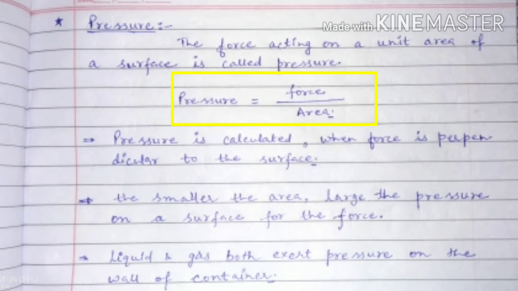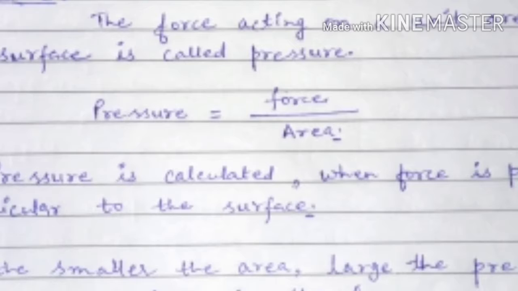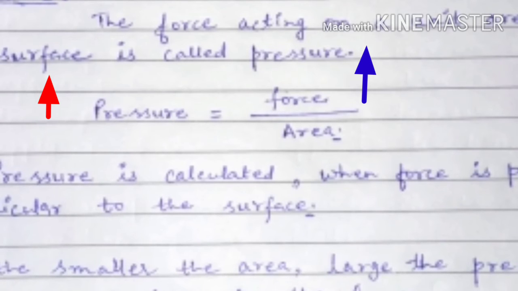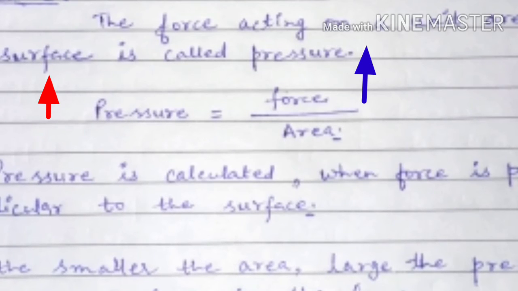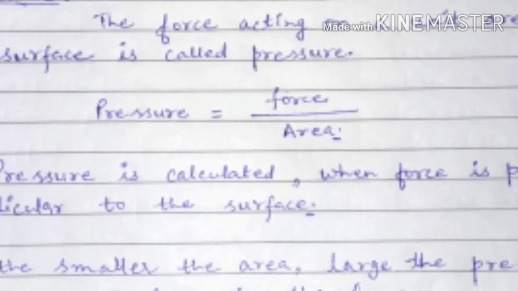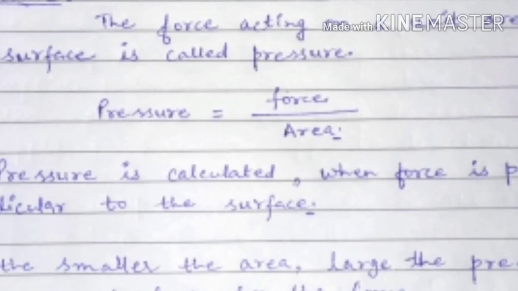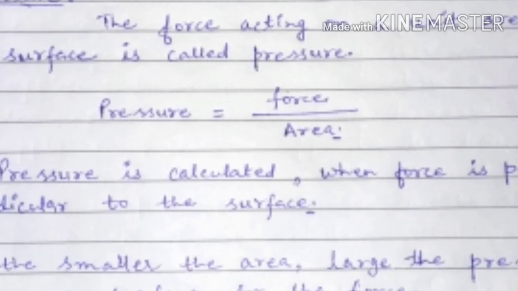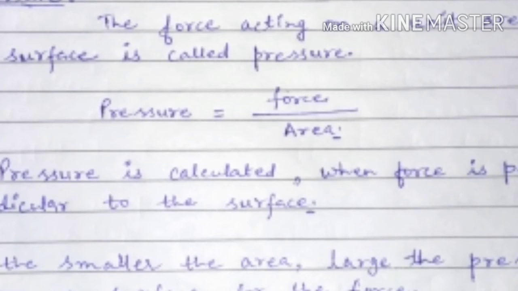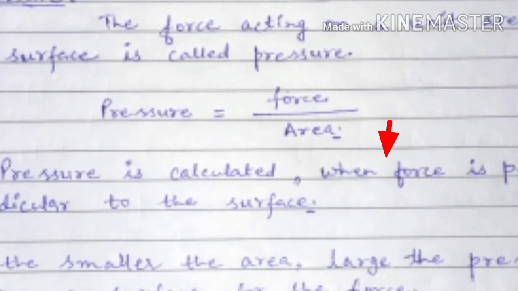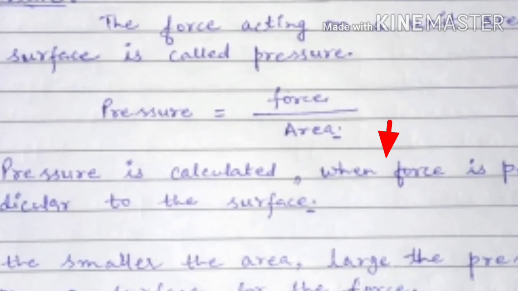From this formula you can understand the relation: as you increase the force, pressure automatically increases. And what about the relation with the area? If you increase the area of the substance, the pressure decreases. And if you decrease the area, pressure increases.